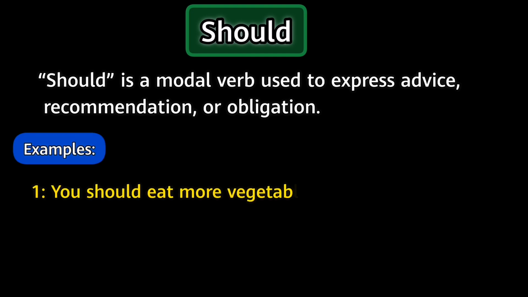You should eat more vegetables for better health. Look at this sentence. The modal verb should is used. Basically, here it shows advice. Simply, if you say this sentence to someone, it means that you are giving advice to that person that he should eat more vegetables for better health. So, you can see this sentence shows a piece of advice.